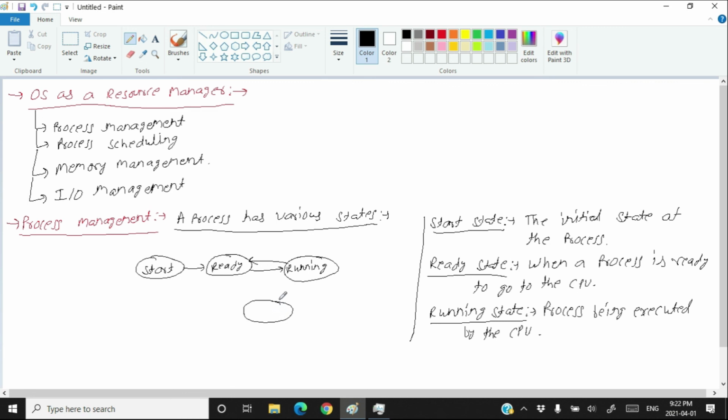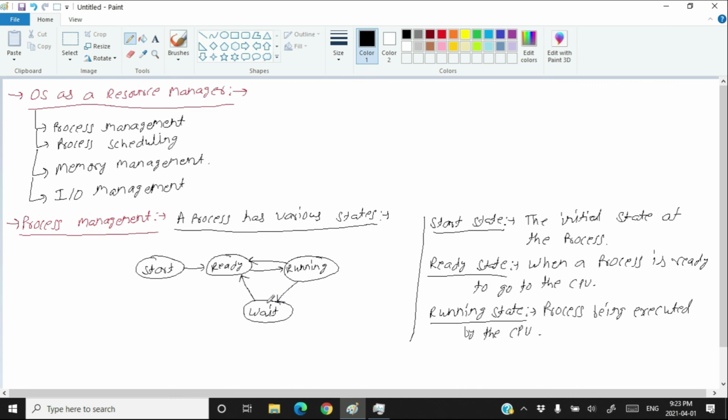So the process waits in the waiting state until its input output operation is over, and when the input output operation is over and that process again needs CPU time, the process again goes to the ready state, and from the ready state it will again be picked by the CPU scheduler to give to the CPU for the running state.